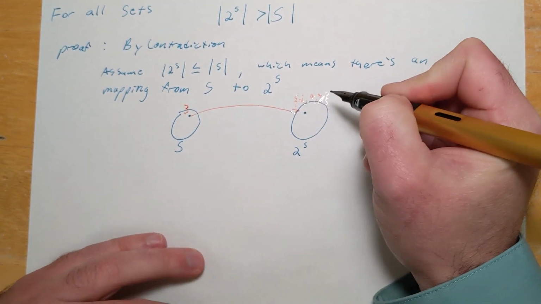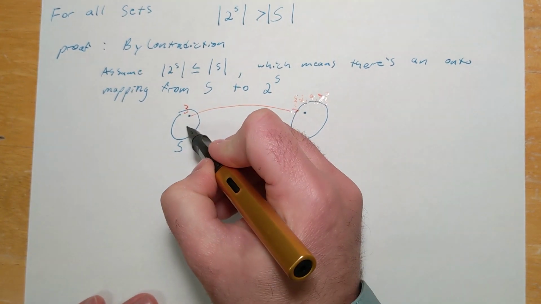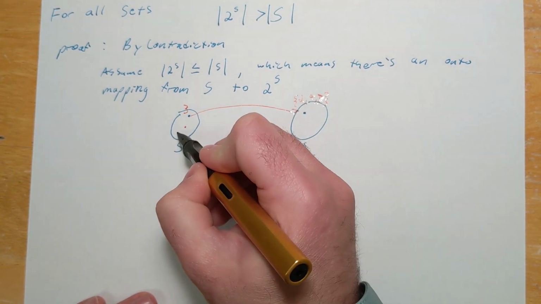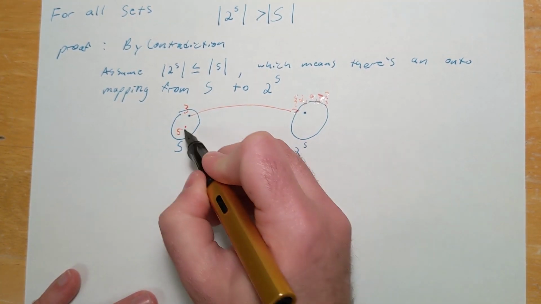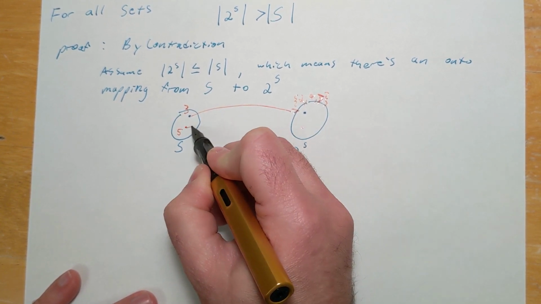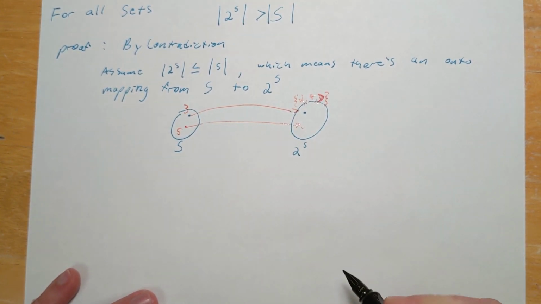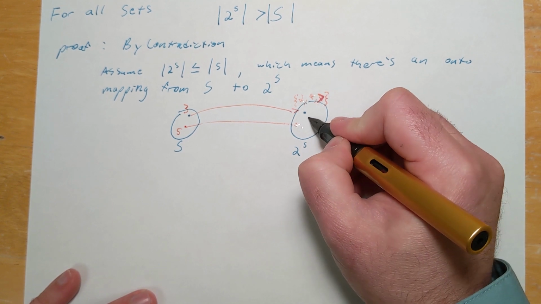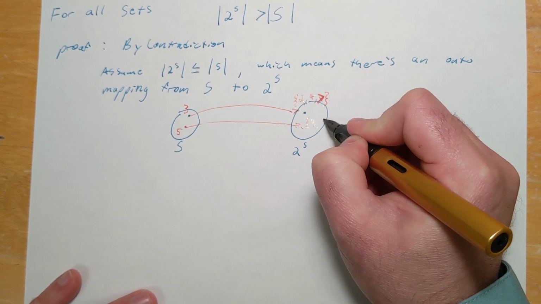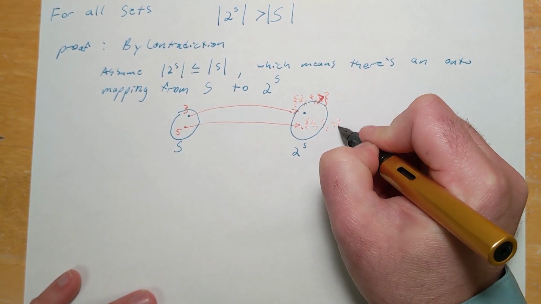Or maybe I have the element 5, and that maps to this other element from the power set of S, which maybe will be {3, 5, 7}, or something like that.